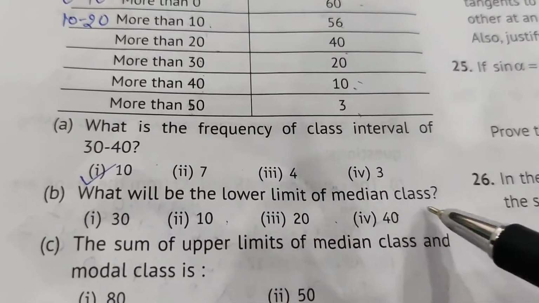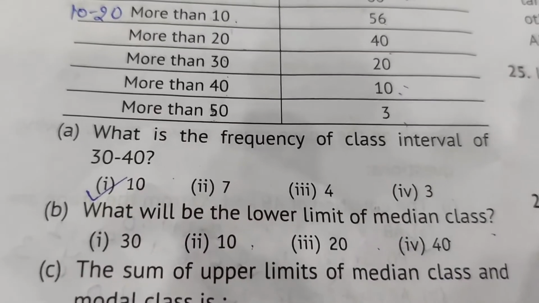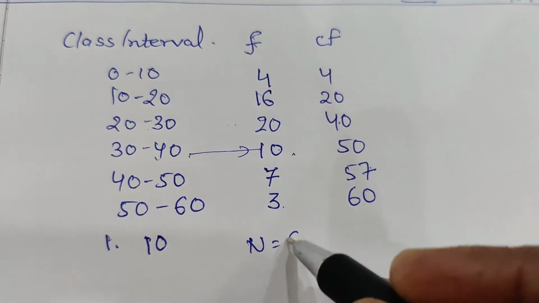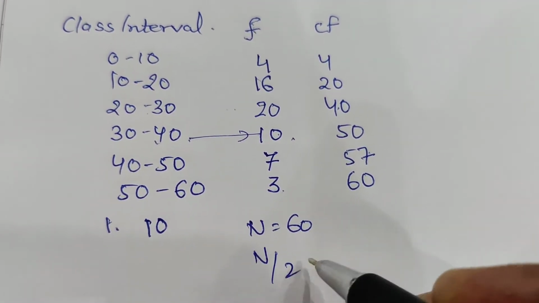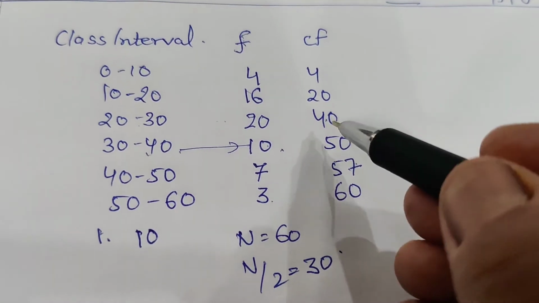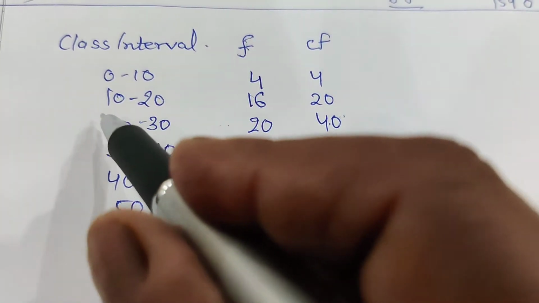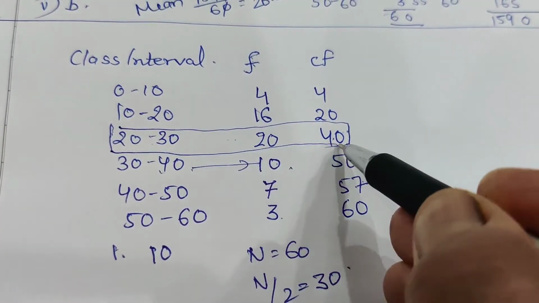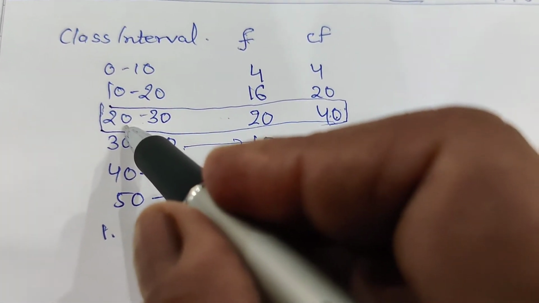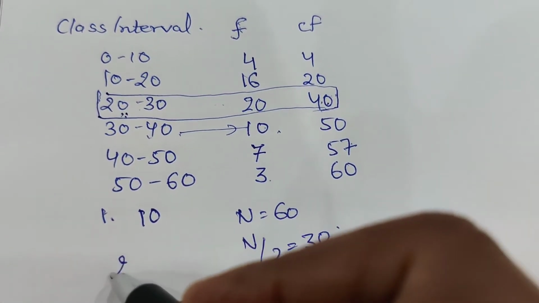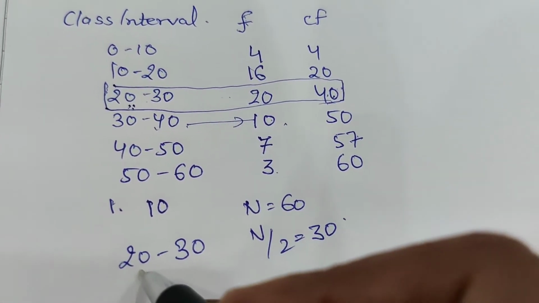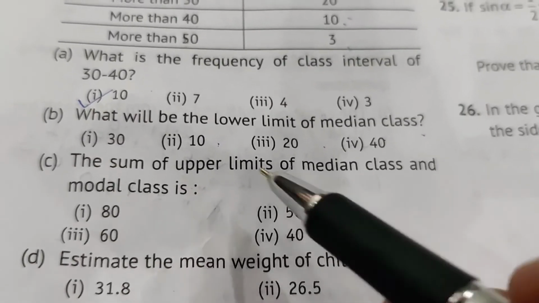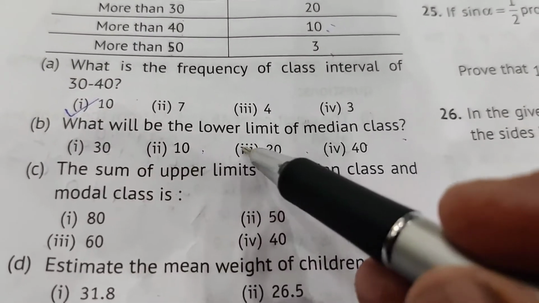What will be the lower limit of median class? The lower limit of median class: n equal to 60, here n by 2 equal to 30. The cumulative frequency 40 is the first one much more than 30, so this is the median class. Median class is 20 to 30. It means the lower limit is 20. The lower limit of median class is 20.